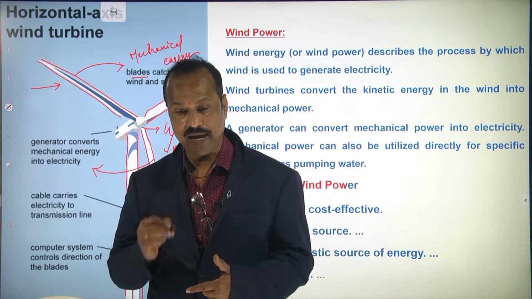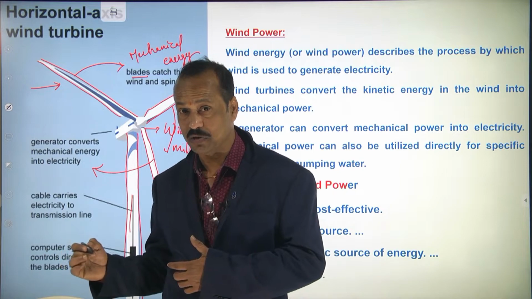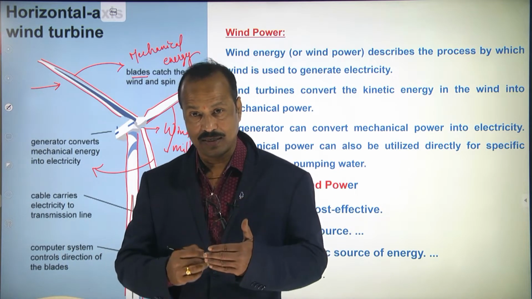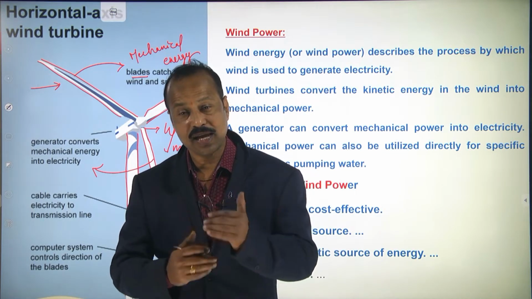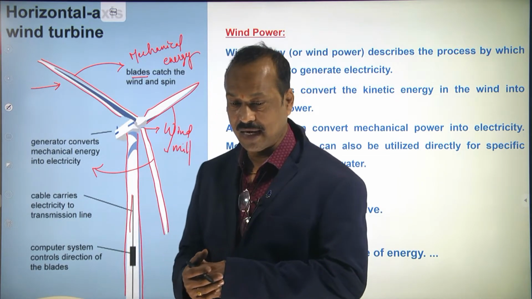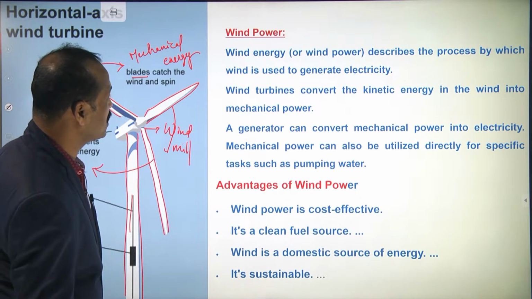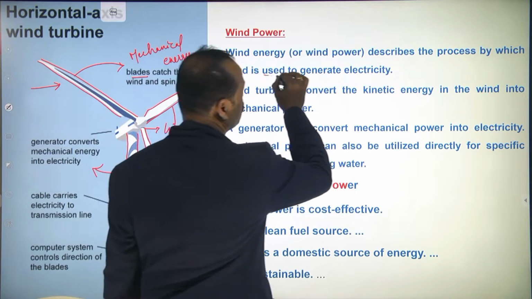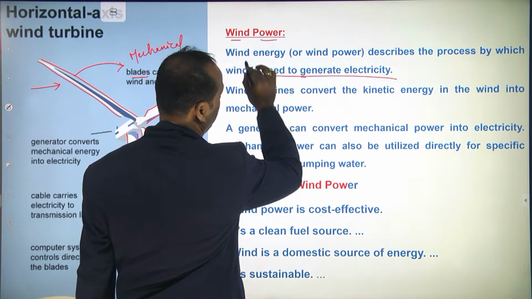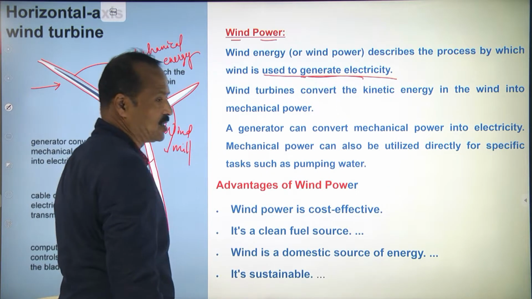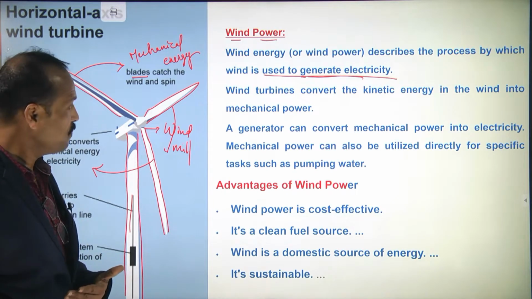So here this mechanical energy is used to rotate the turbines. There will be turbines there, so they rotate the turbines, and in the turbines the generators generate the electricity. In this way electrical energy will be produced. So wind energy describes the process by which wind is used to generate electricity. Wind power means wind energy is used to generate electricity.